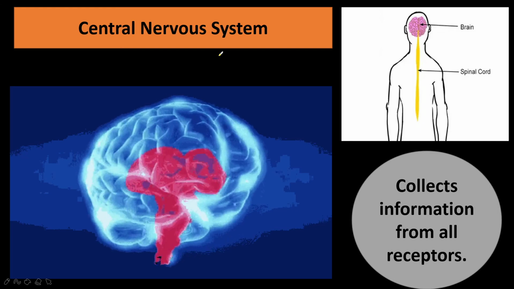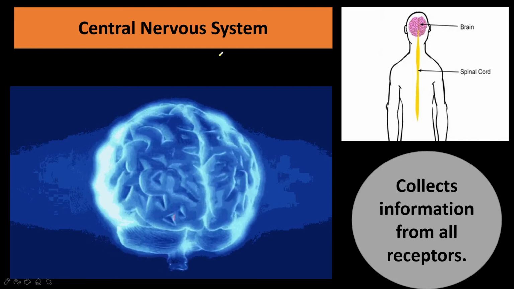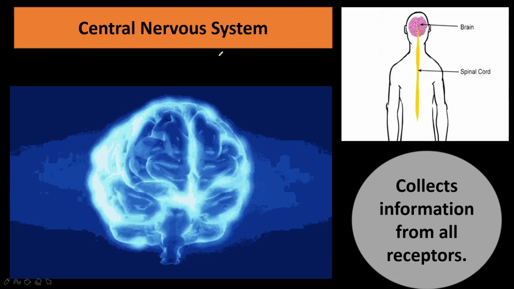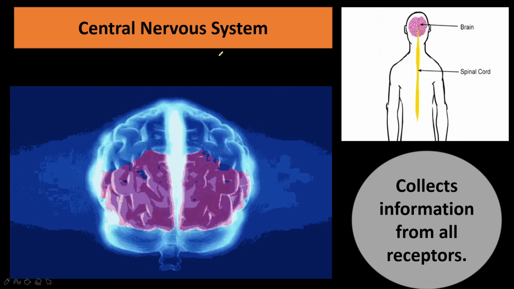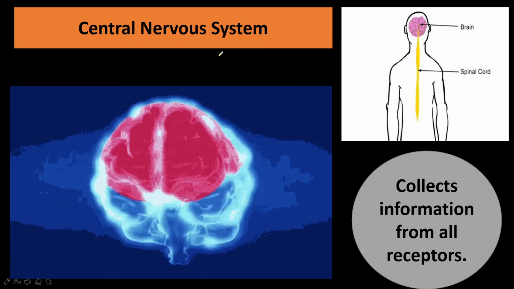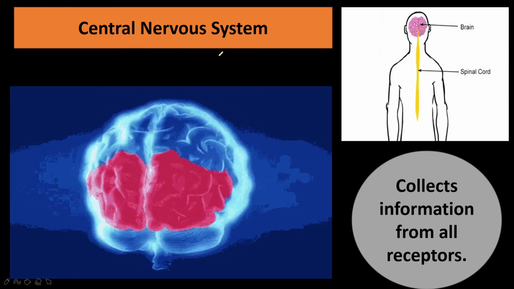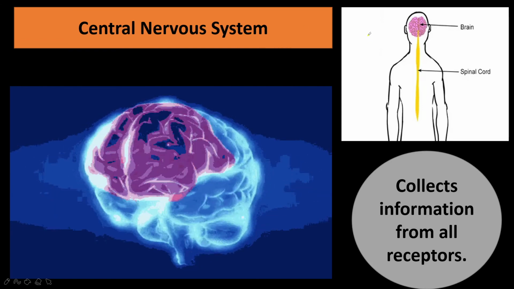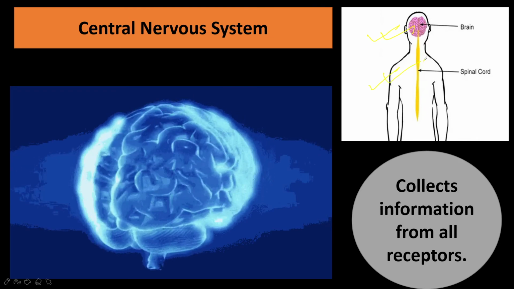Now the very important topic, the central nervous system. This chapter is also very interesting. I hope you like it till now. The peripheral nervous system, PNS, the autonomic nervous system, involuntary actions, the voluntary nervous system, everything we have discussed. So now the very important part of the chapter is the central nervous system, which collects information from all the receptors, and action is done. The central nervous system mainly consists of the brain and spinal cord. These two things alone control the complete system.